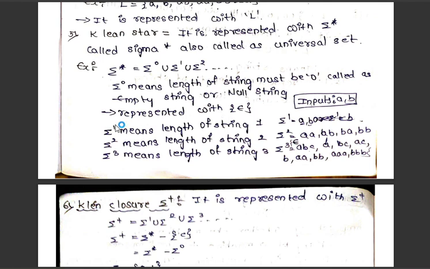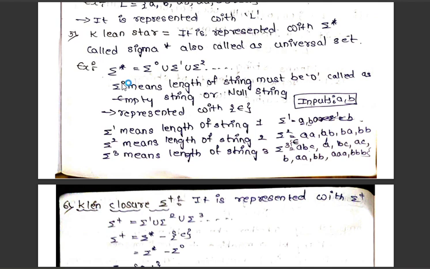After sigma power 0, we have sigma power 1, meaning the length of the string is 1. Sigma power 2 means the length is 2, sigma power 3 means 3, sigma power 4 means 4. The power represents the length of the string.